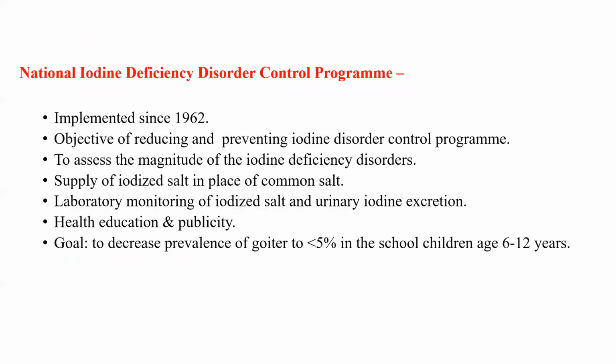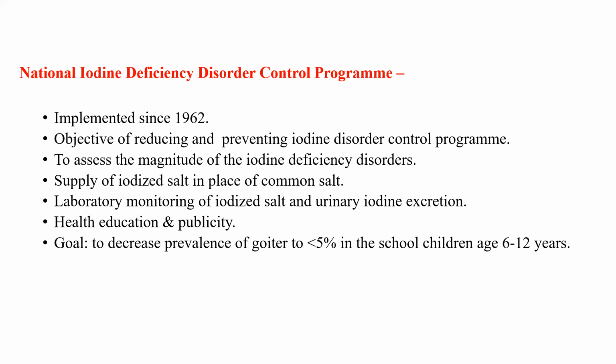Now, the National Iodine Deficiency Disorder Control Program is a national program which was launched in 1962. The objective of this program was reducing and preventing iodine deficiency disorders. The aims were to assess the magnitude of the iodine deficiency disorders, to supply iodized salt in place of common salt, and laboratory monitoring of iodized salt and urine iodine excretion.